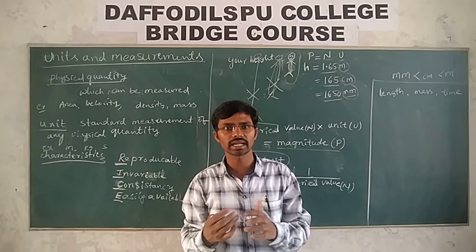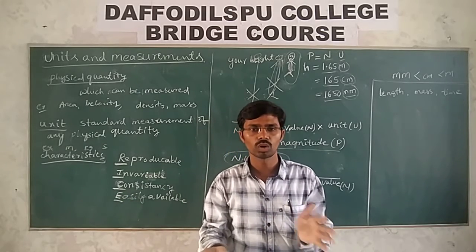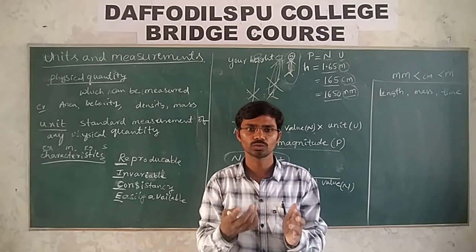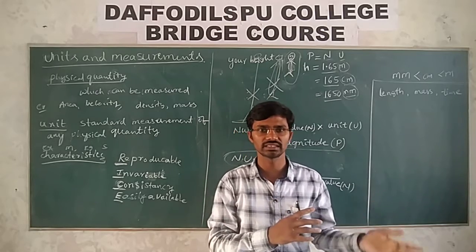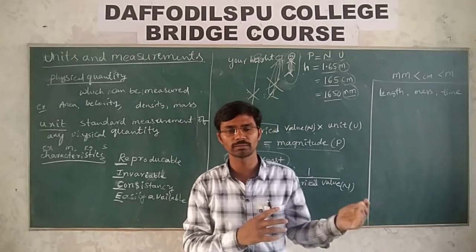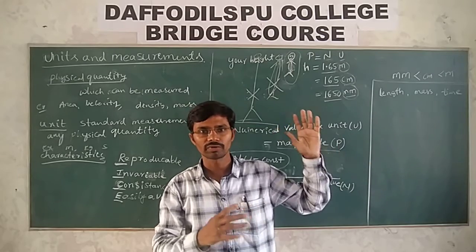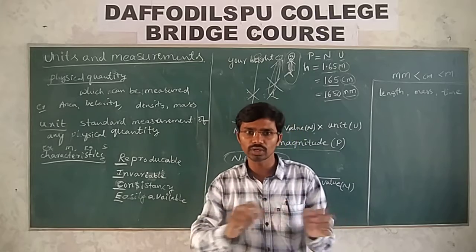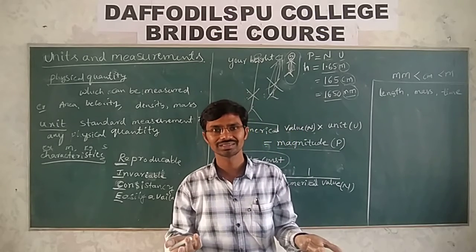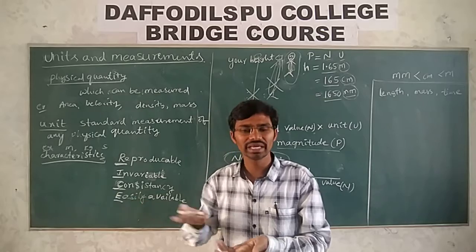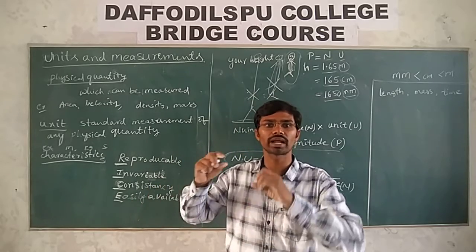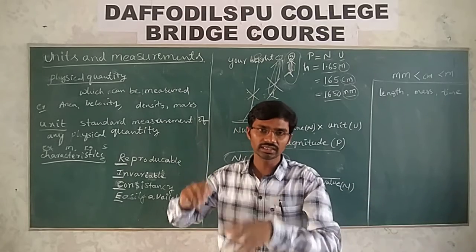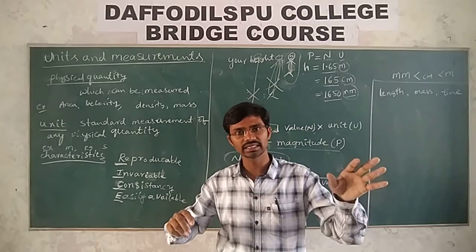Similarly, if I ask you to write your name, what do you need? You need to know the letters A to Z: A, B, C, D, E, F, G, H, I, J, K, L, M, N, O, P, Q, R, S, T, U, V, W, X, Y, Z. From these only you write your name. These are the basics, the fundamentals to write words or sentences.